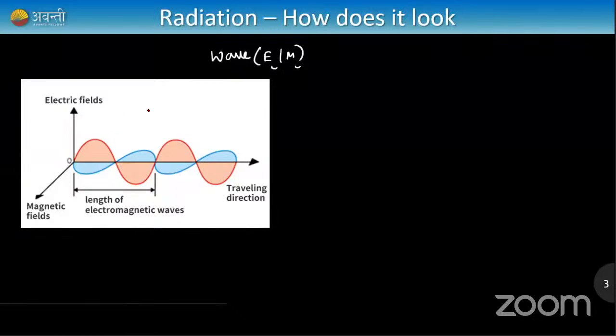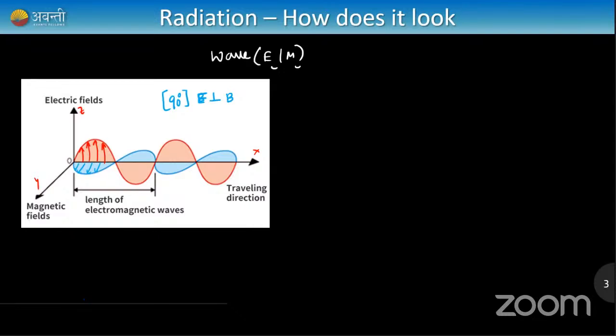After a lot of study and research, you can see the diagram the scientists proposed here. If this is the x-axis, this is the y-axis, and this is the z-axis, and the electric field is oscillating along the z-axis, then the magnetic field will always be perpendicular to it, along the y-axis. There is an angle of 90 degrees between the electric field and the magnetic field. They are perpendicular to each other.